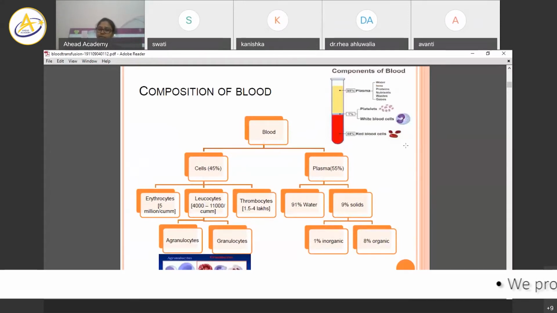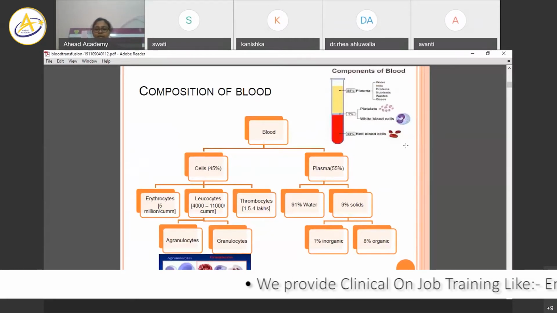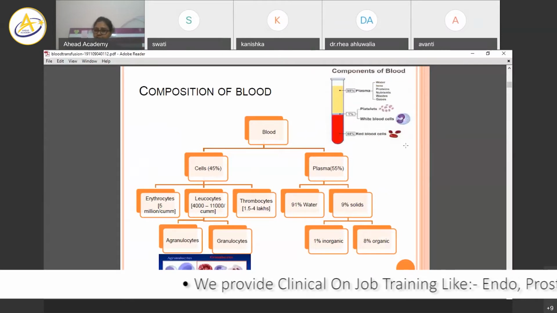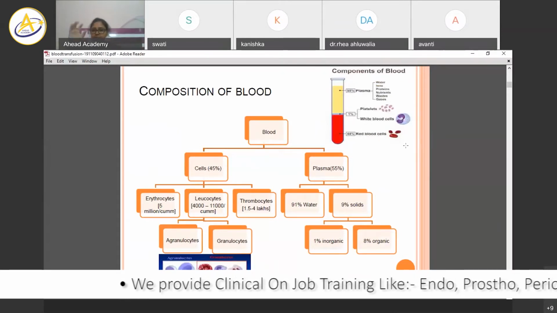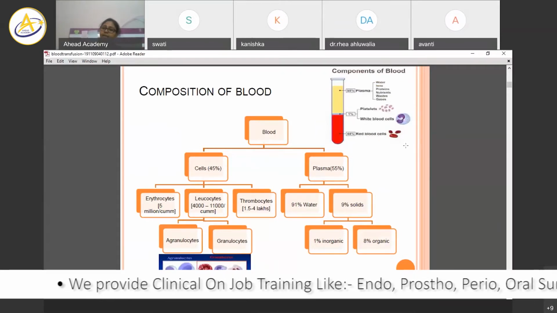Now what are these solids? These can be organic and these can be inorganic. Now we all know what the cells are: these are erythrocytes, these are leukocytes, and these are thrombocytes. Again, leukocytes can be granulocytes, with certain granules in them, and they can be agranulocytes.